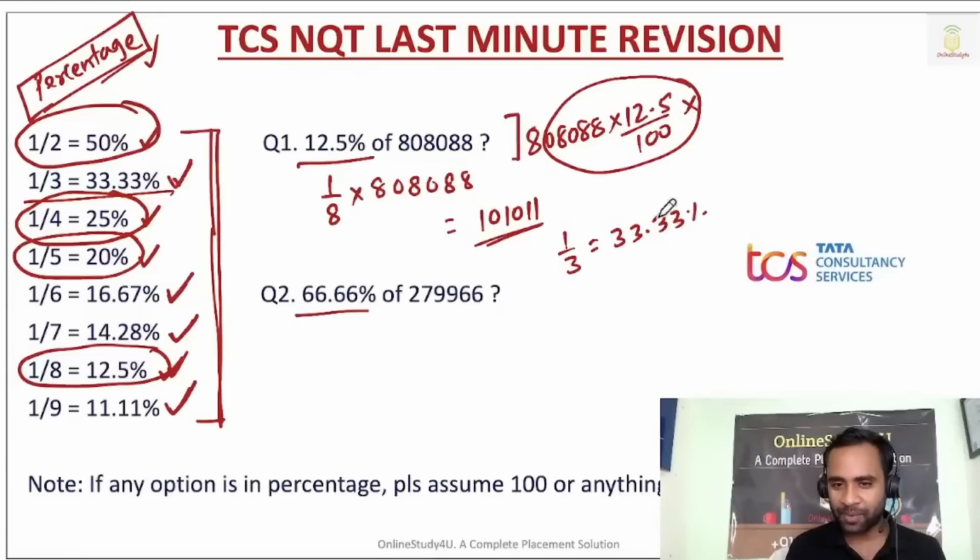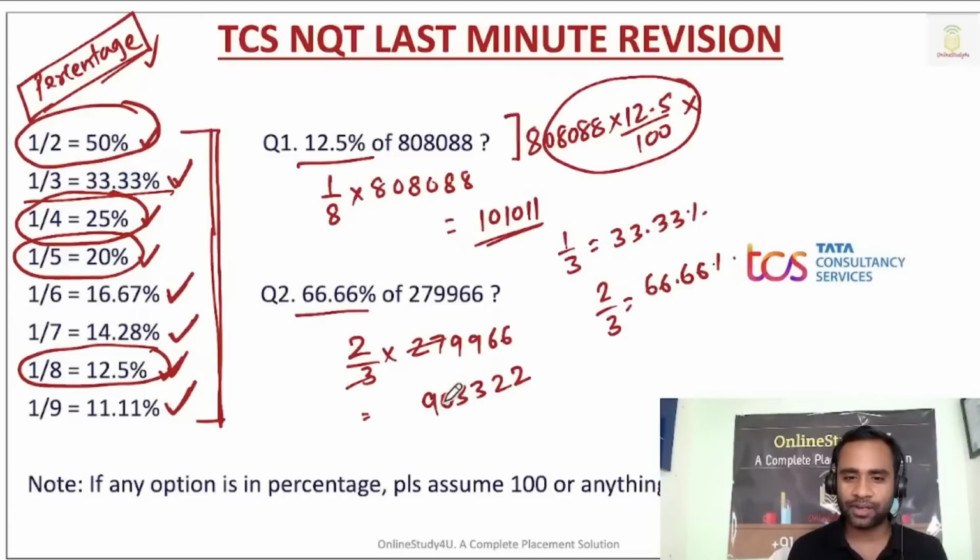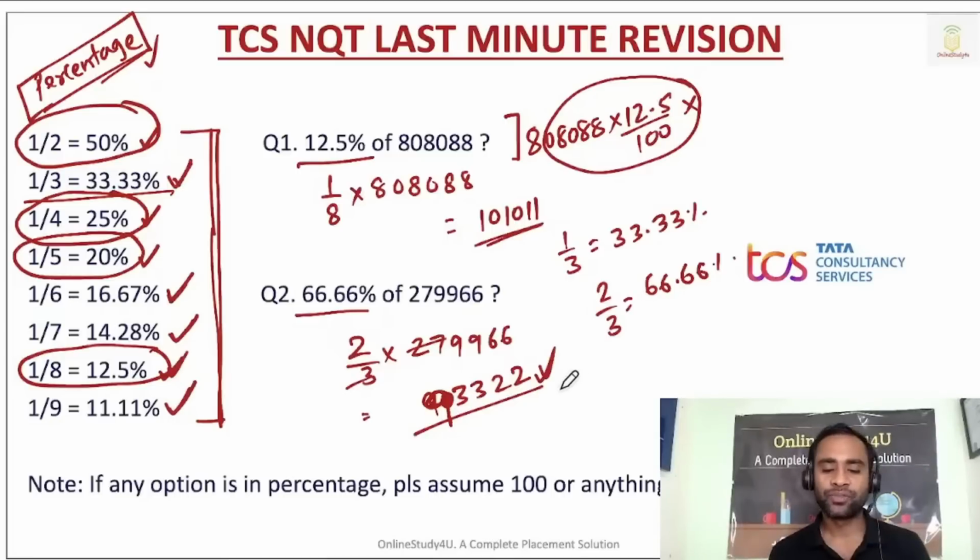So if you multiply by 2, so 2 by 3 will become what? 66.66 percent, right? So here it will become 2 by 3 into 279966. Here the 3 nines you can simplify, right? So 3 2 is 6, 3 2 is 6, 3 3 is 9, 3 3 is 9, and then 3 9 is 27. So it is 9. So it is 93322. You will be able to solve it from here, right?